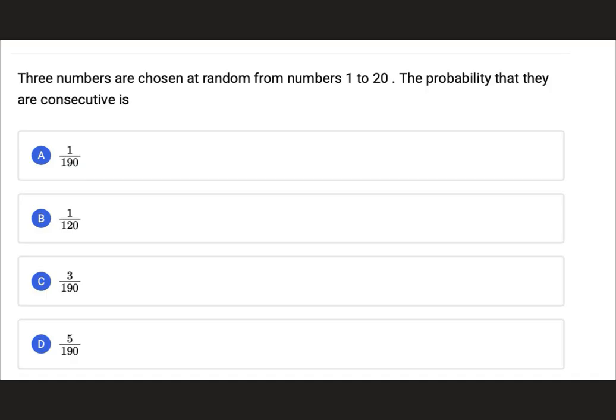Three numbers are chosen at random from 1 to 20. तो हमारा sample set कितना है, 1 to 20. Probability that they are consecutive is. Now, out of 20 numbers from 1 to 20, three numbers can be chosen in how many ways? 20C3, 20 में से तीन चुन रहे तो 20C3 हो गया combination. अभी three consecutive numbers can be chosen in one of the following ways. Let's see it on the next.